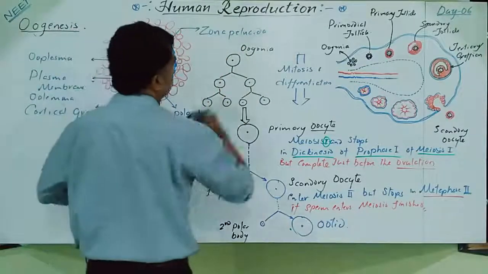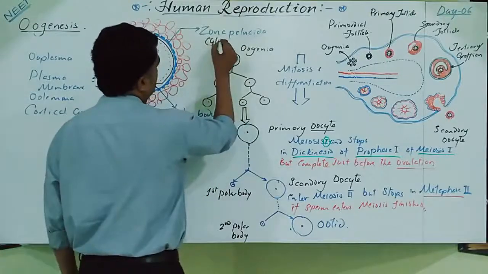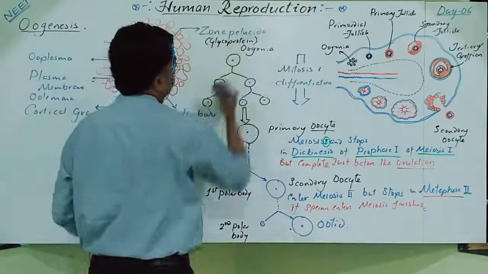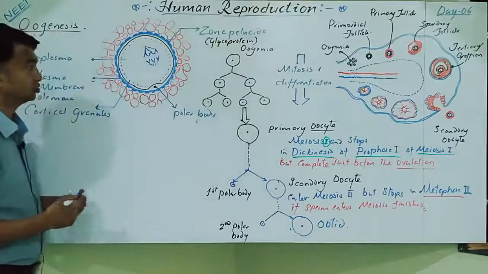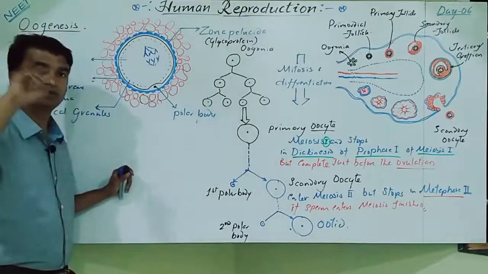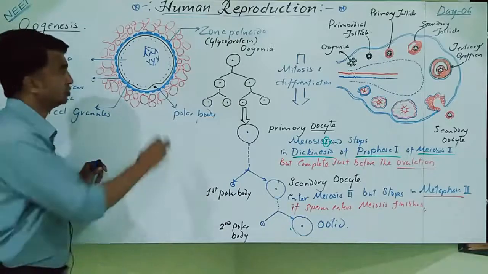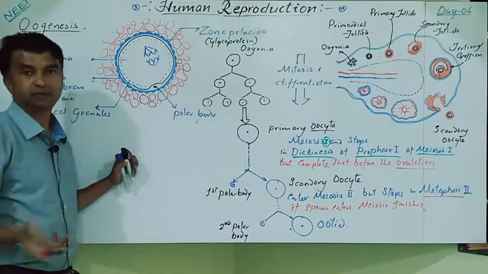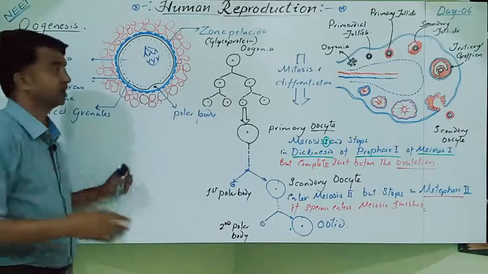So it is made up of glycoprotein. The zona pellucida shows compatibility with the sperm membrane. On that zona pellucida, some proteins are there, ZP2 and ZP3, usually called the fertilizing proteins.